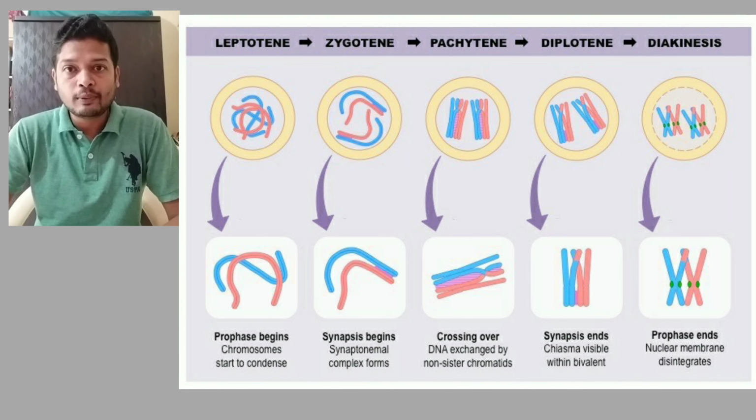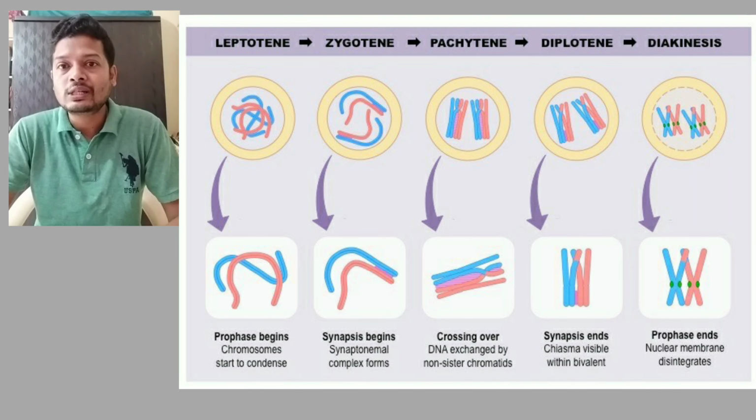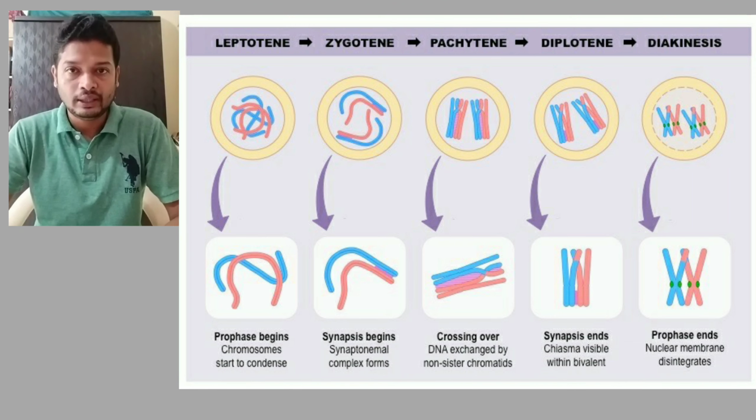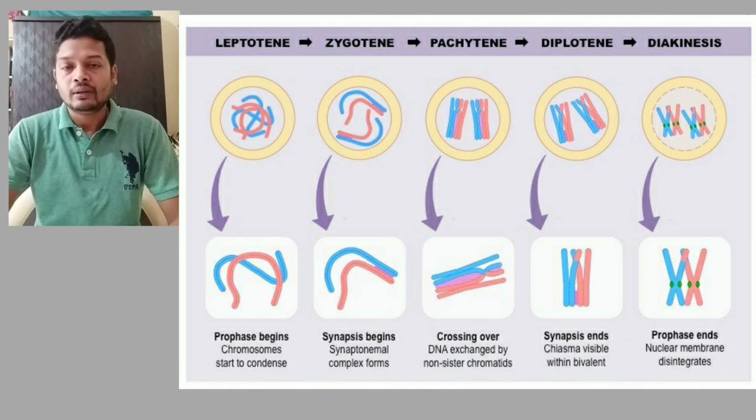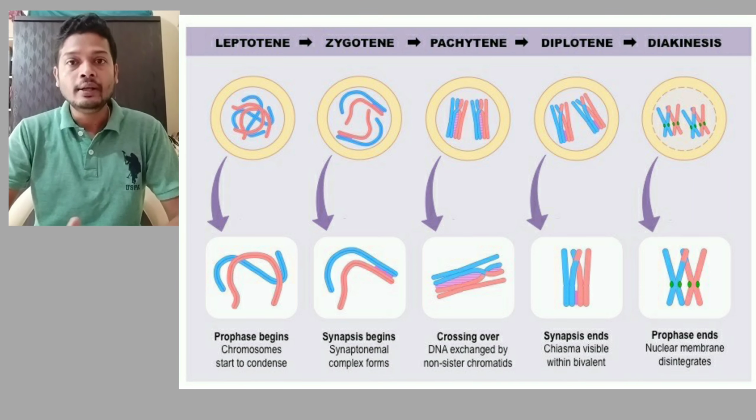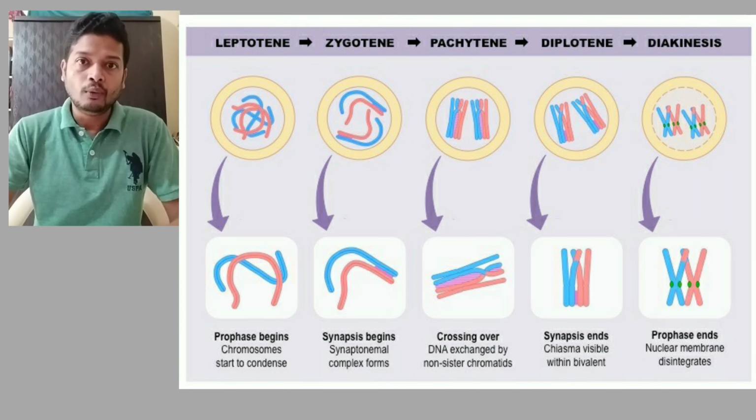Now after pachytene, diplotene. In diplotene, the exchange is completed and in diakinesis, the chromosomes start going away from each other. So these are the stages. You can check or compare in the diagrams which I have posted next to the explanation. You just see the two homologous chromosomes are shown in two different colors. And when this process of zygotene, diplotene, diakinesis occurs, you will see slightly one colored